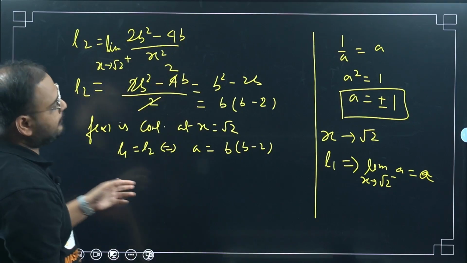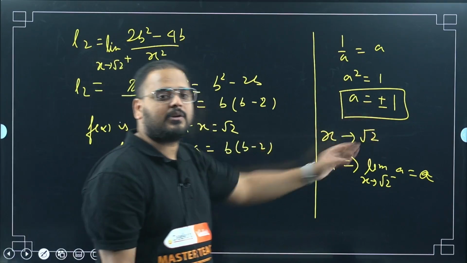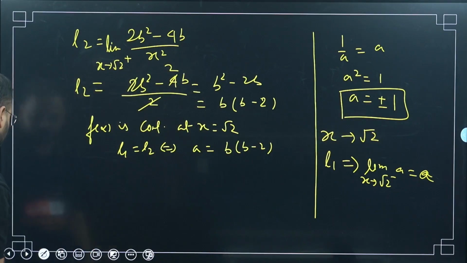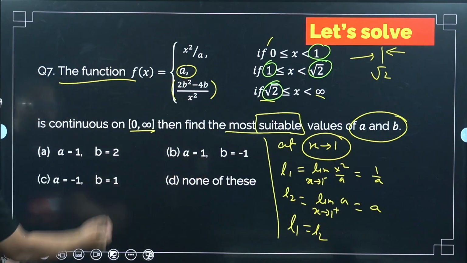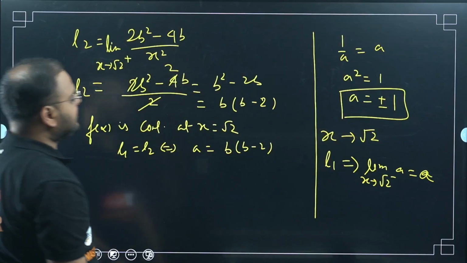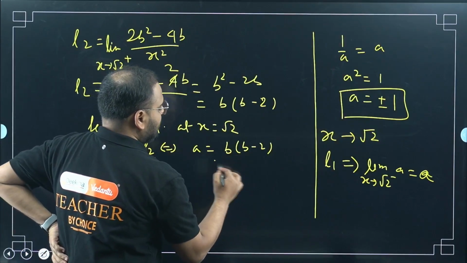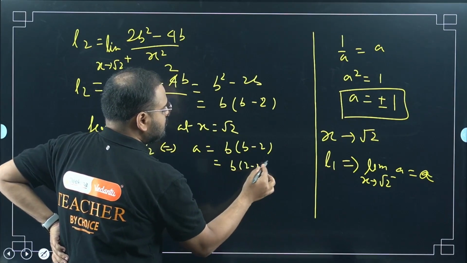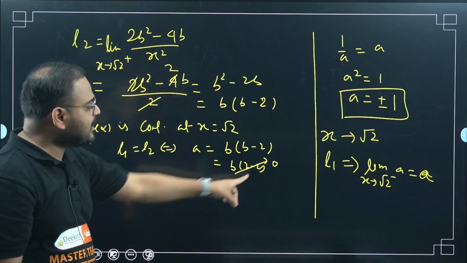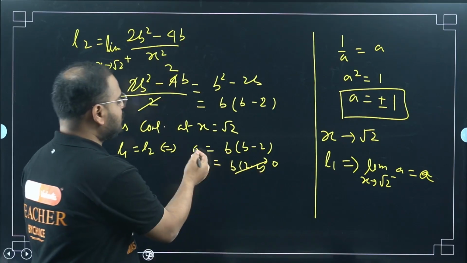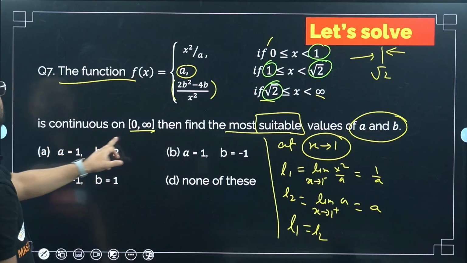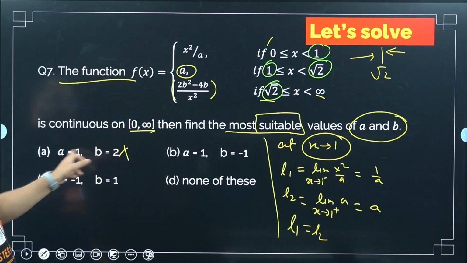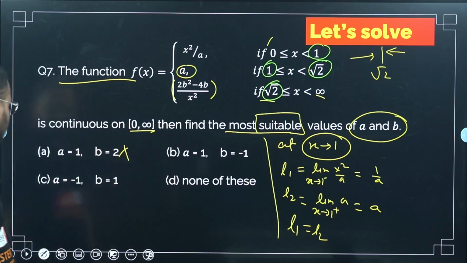Now I know A and B, my A values are either plus or minus 1. Let's check for B value. So what are my options here? 2, minus 1, 1. Please check for 2 first. If I take B as 2, this will be b times of 2 minus 2, so 0. So when B is 2, A has to be 0. But that is not possible, because when B is 2, A comes as 1. So the first one is not correct.